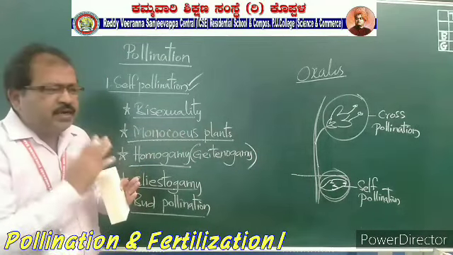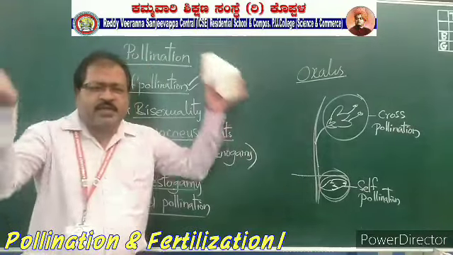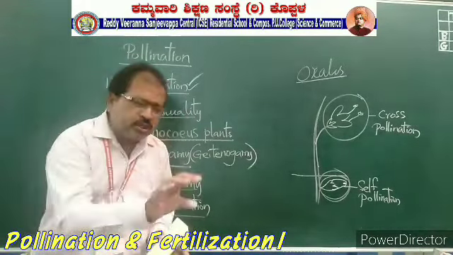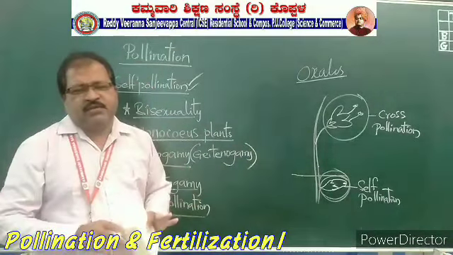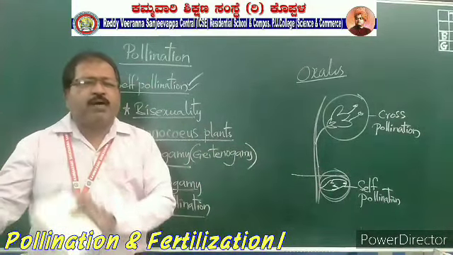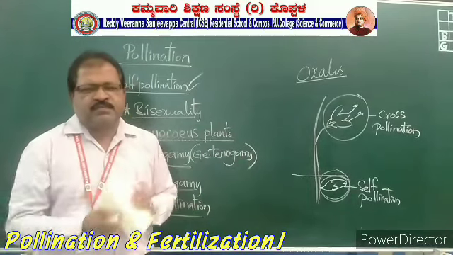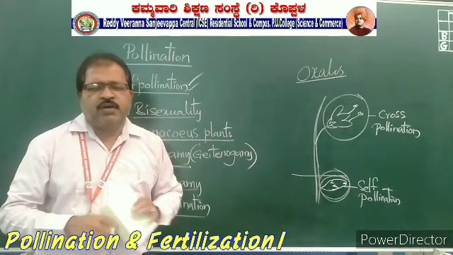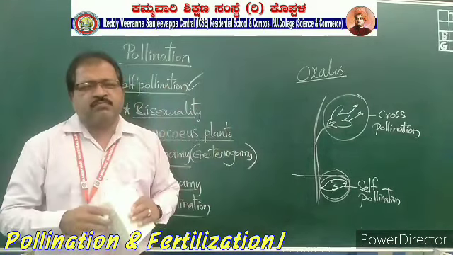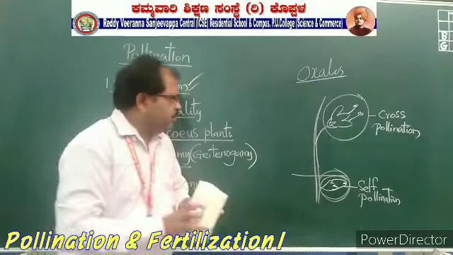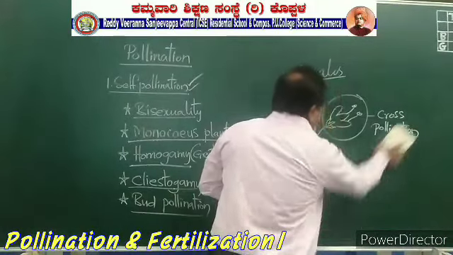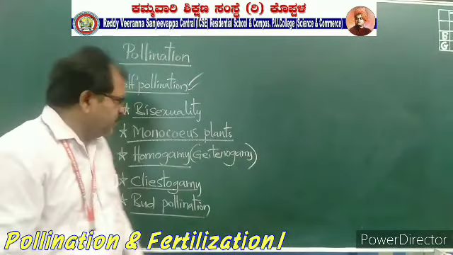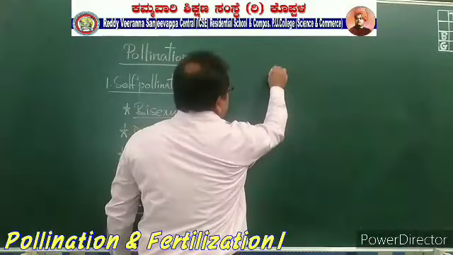Both the male gametes as well as the female gametes are present in the same flower. It is in the bud stage. In the bud stage only the pollination will be completed, for rice, wheat, jowar, bajra, maize, almost all agricultural plants. Okay, this is called bud pollination. Understand? And next we will discuss the advantages of self pollination.